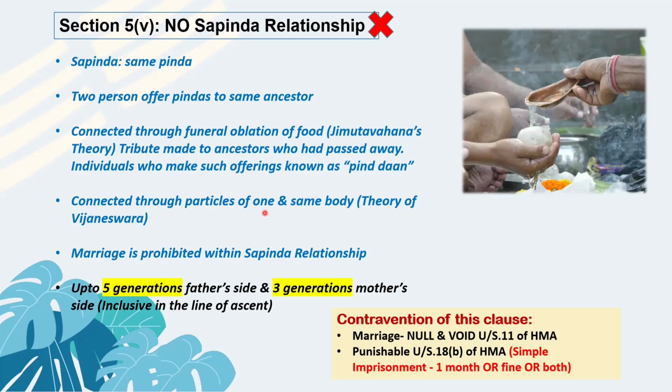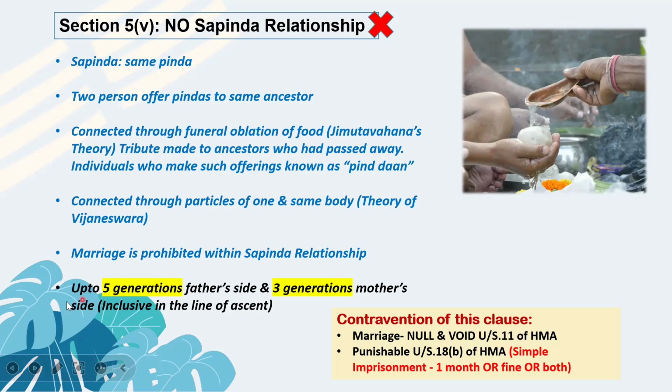Why? Because it is believed that when you are of same Gotra, you are believed to have descended from a single sage, a single sage who was there in ancient period. You are the descendants of them. Therefore, you should not be marrying within the same Gotra. They believe. So marriage is prohibited within the Sapinda relationship.